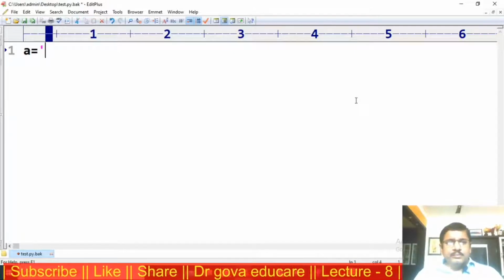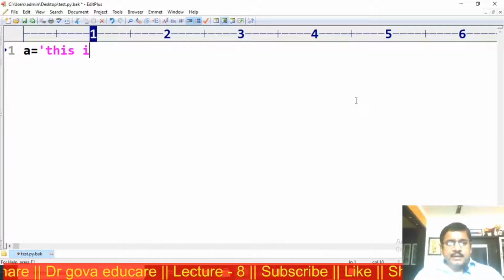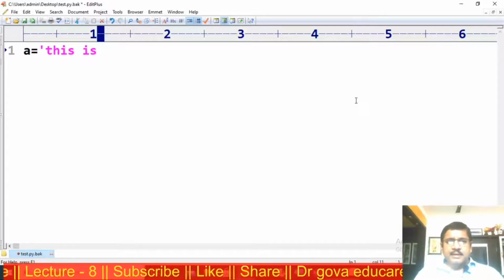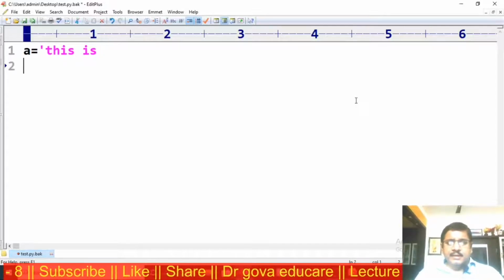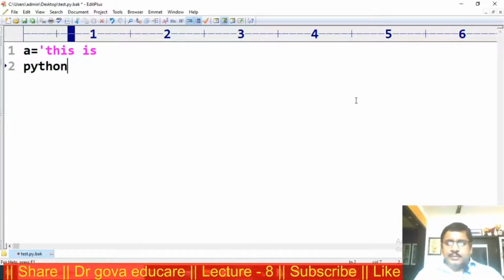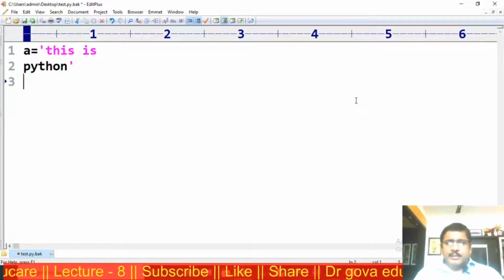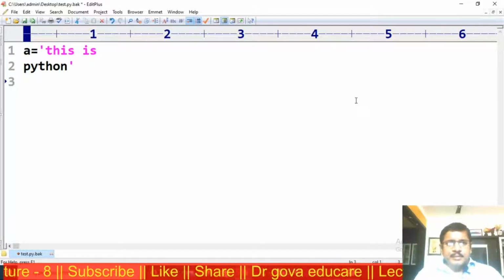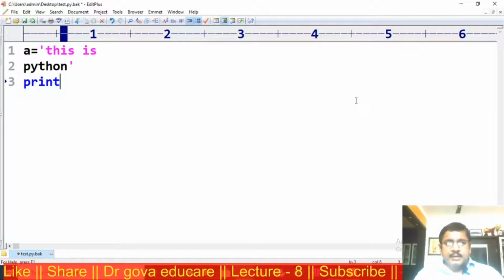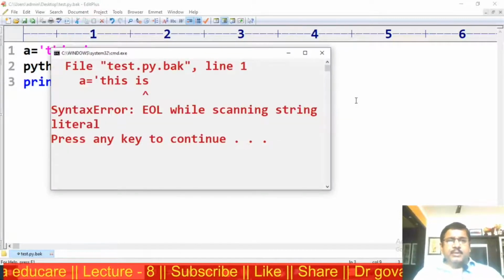A is equal to this is Python. Print A, we get an error.